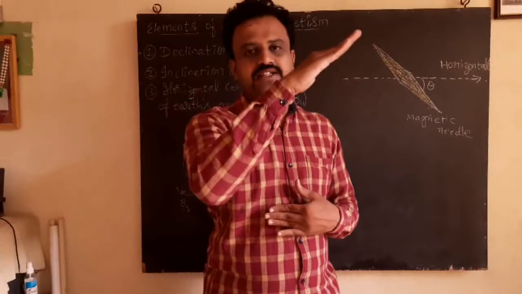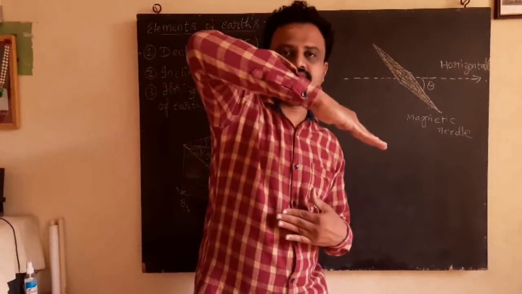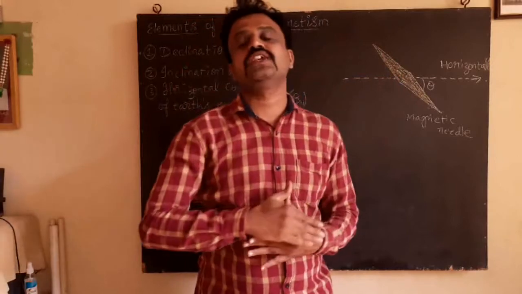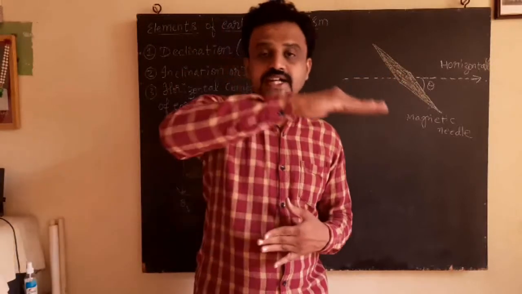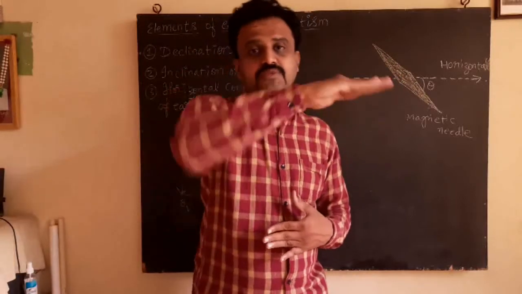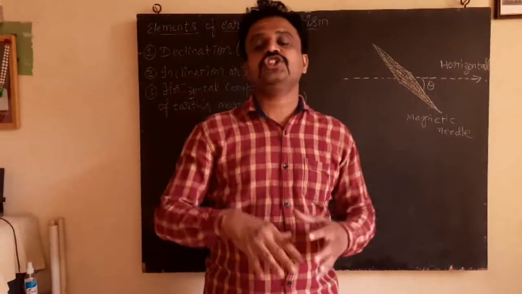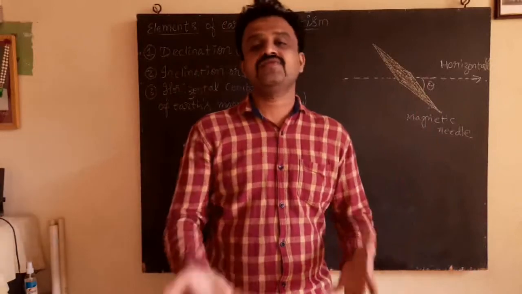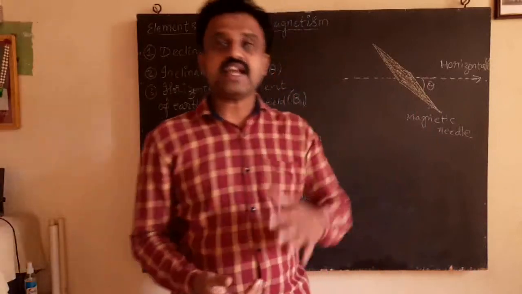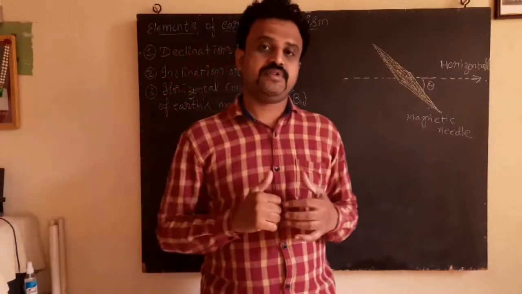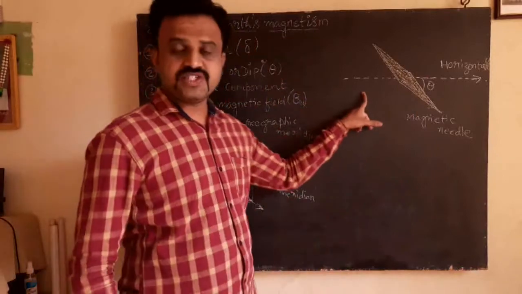A needle will be like this, or like this, depending upon the position of the earth. So why is it so? Why is it deviating from the horizontal line? It is due to the position of that particular place of the earth, and that angle is called magnetic dip.